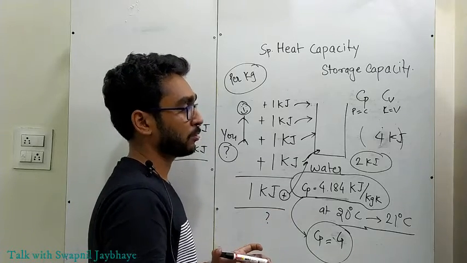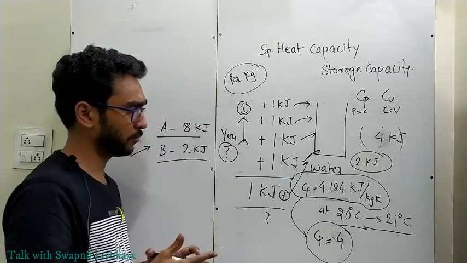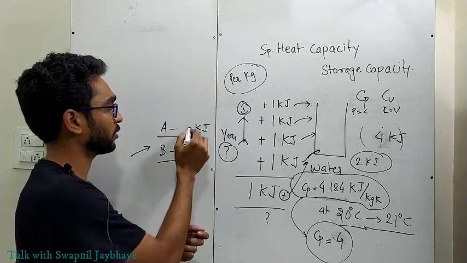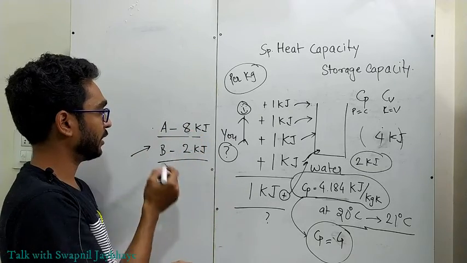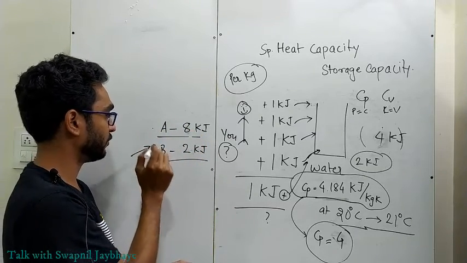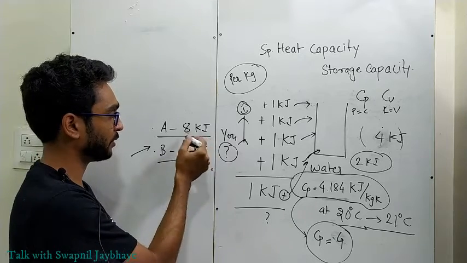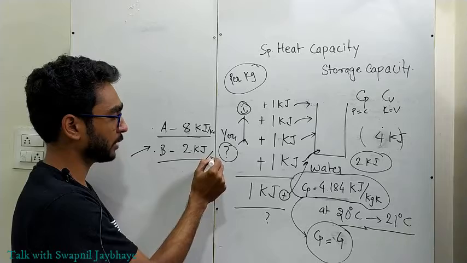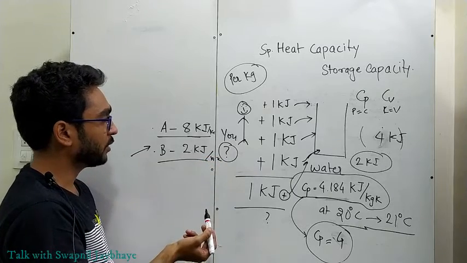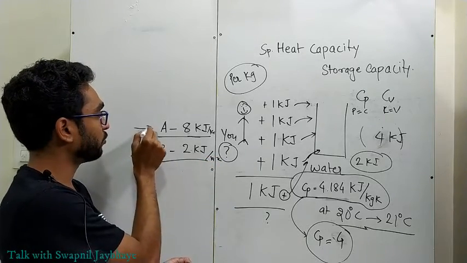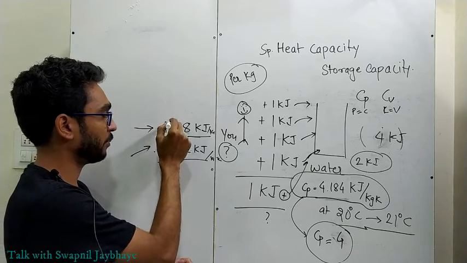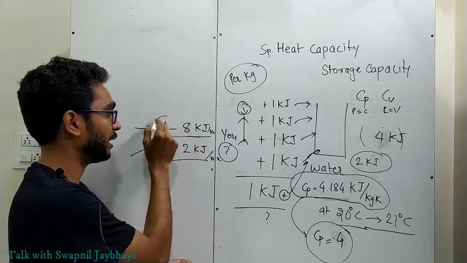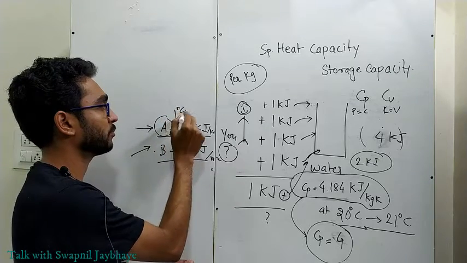So what is the significance of this? Obviously, if we have two substances, substance A and substance B, having heat capacities of 8 kilojoule per kg Kelvin and 2 kilojoule per kg Kelvin, we need to supply more heat to substance A in order to increase its temperature by 1 degree Celsius.